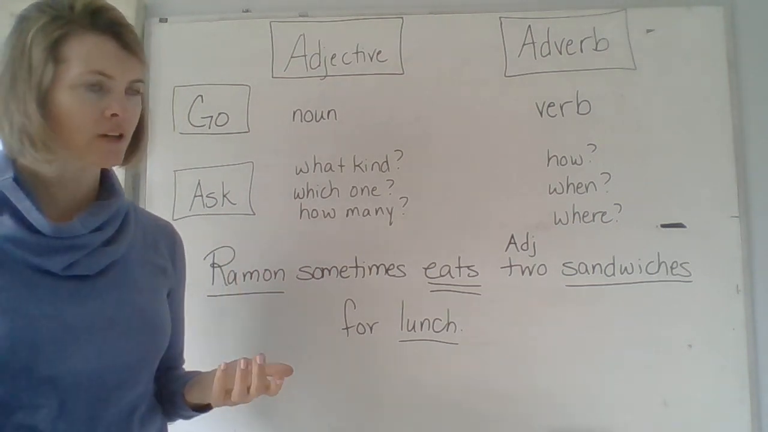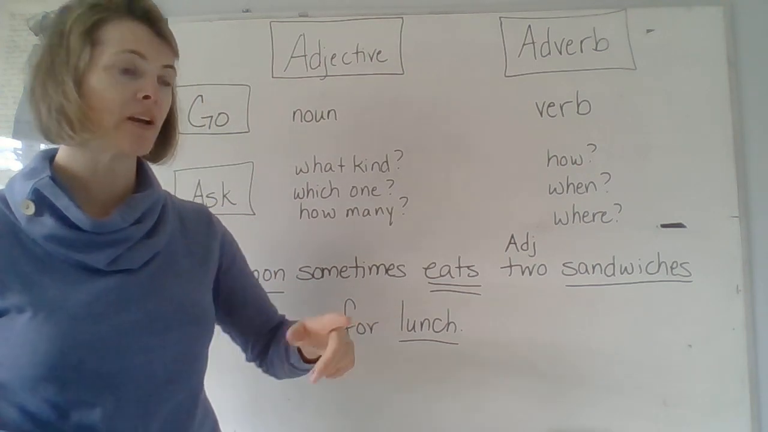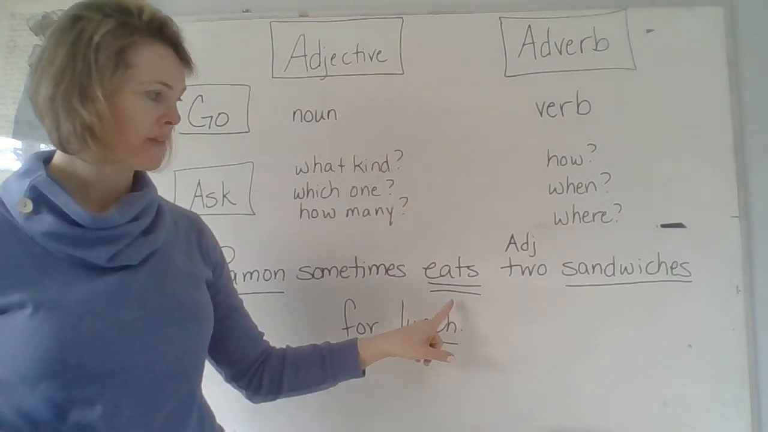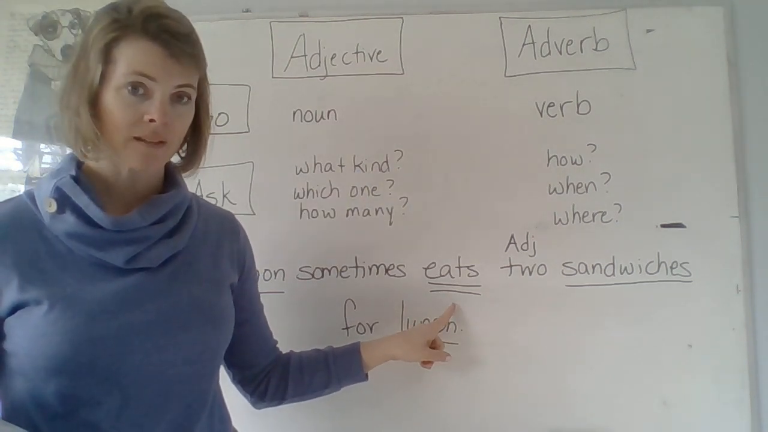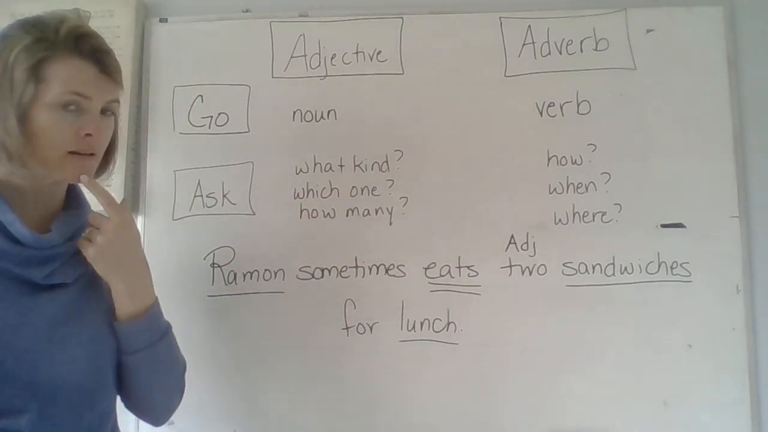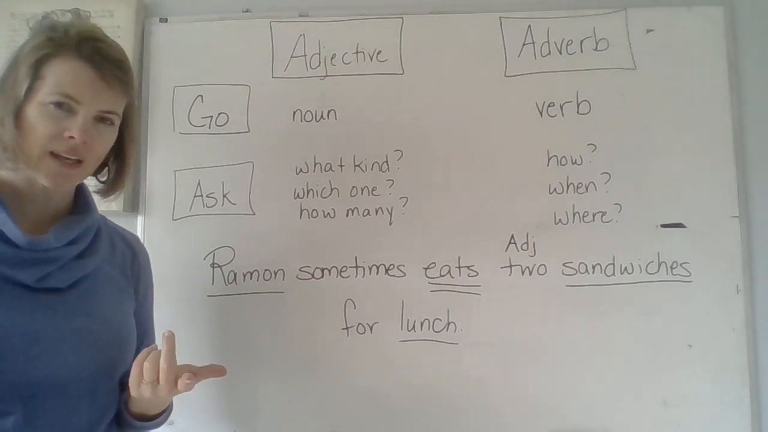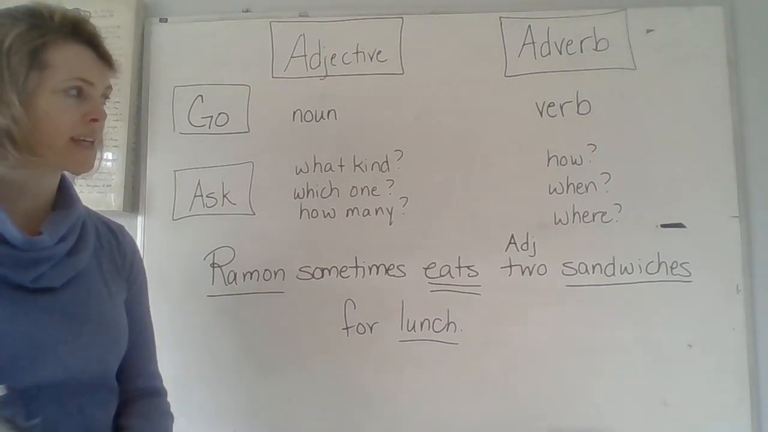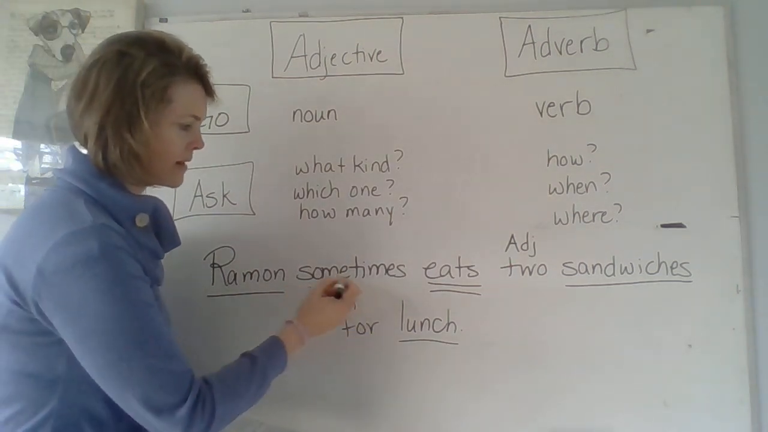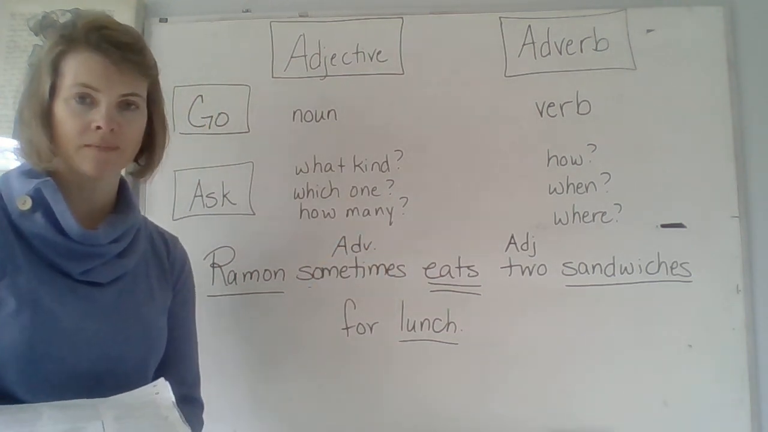How do I find my adverb? To find the adverb, go, ask, get. Where do I go? To the verb, adjective, or another adverb. So I've got my verb, and now what do I ask? I ask eats how, eats when, eats where. Do you find an answer to any of those? If you said eats when, you're right. When does he eat? Sometimes, right there. So that is my adverb. It answers when he eats. Let's try another.